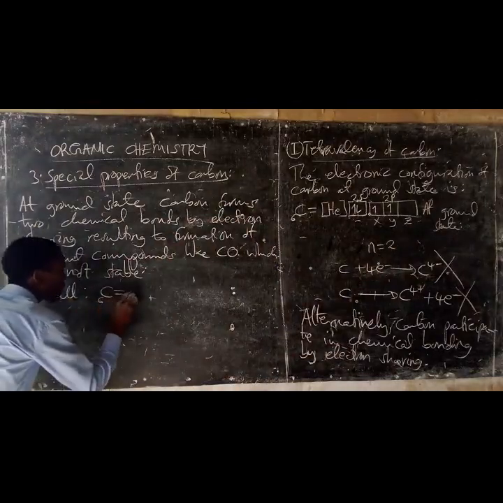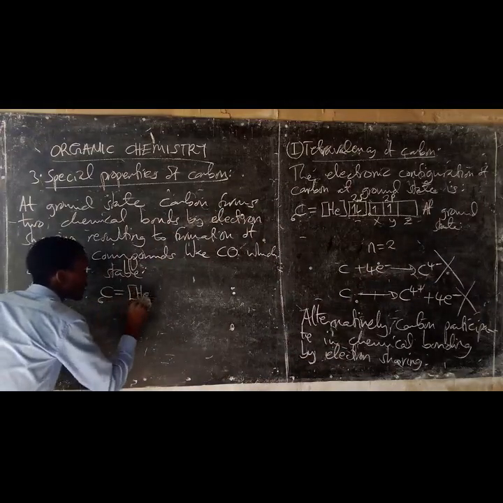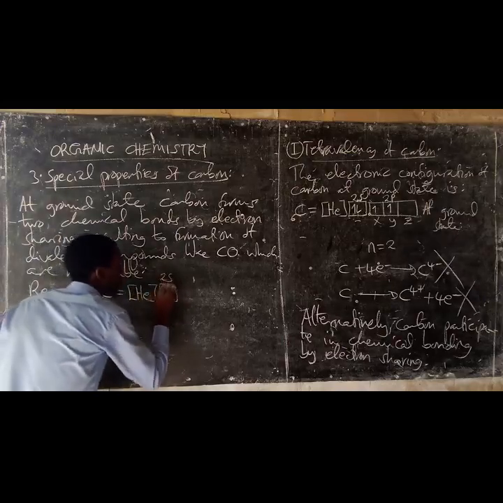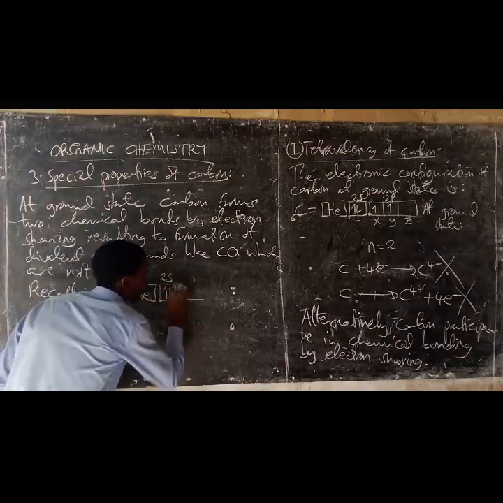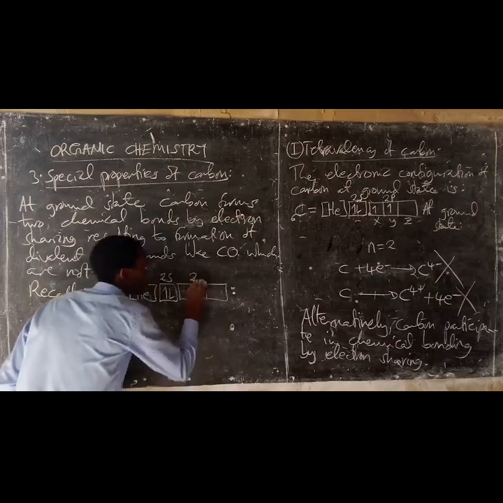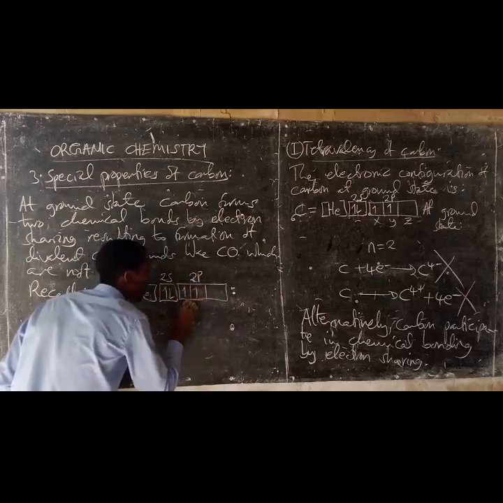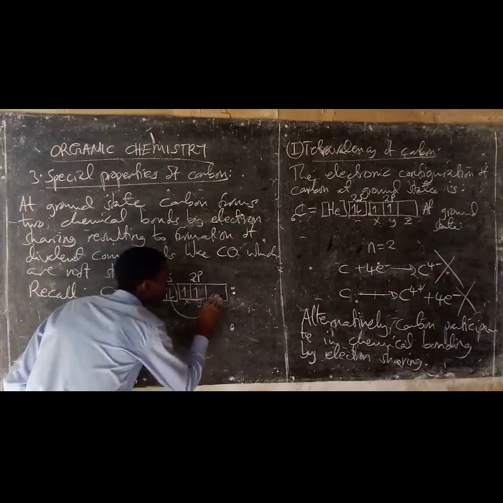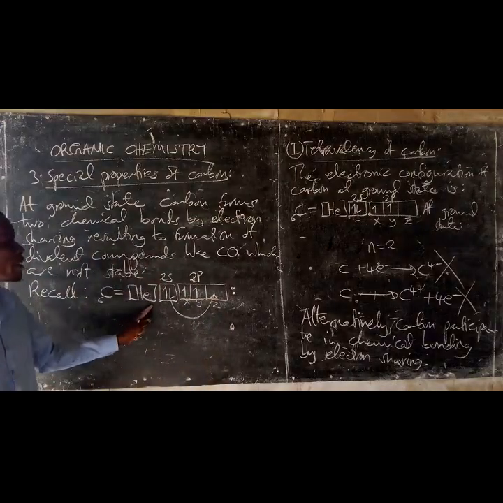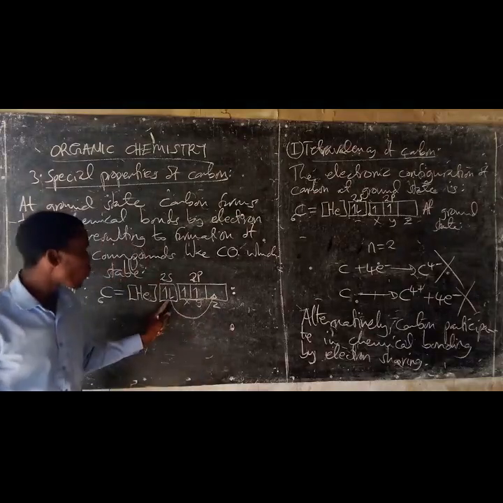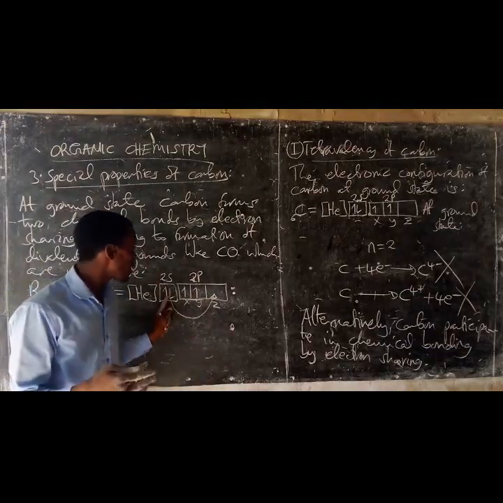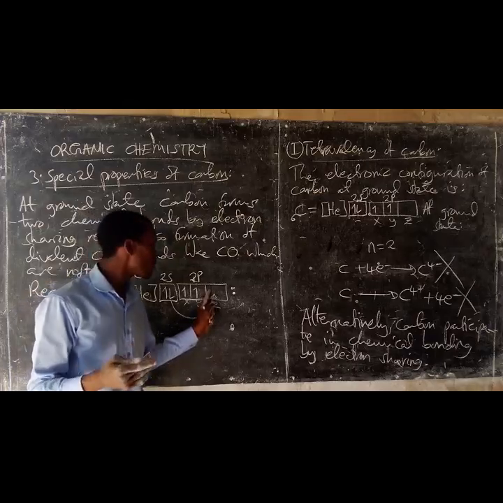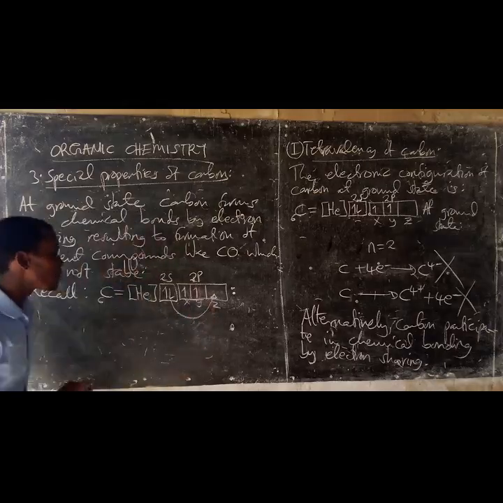Now, recall the electron configuration of carbon at its ground state, which is 2s 2, 2p 1, 1, where the 2p orbitals are x, y, z. Now, it must increase its combining power by promoting one of the two paired electrons of the 2s orbital to the empty 2pz orbital.